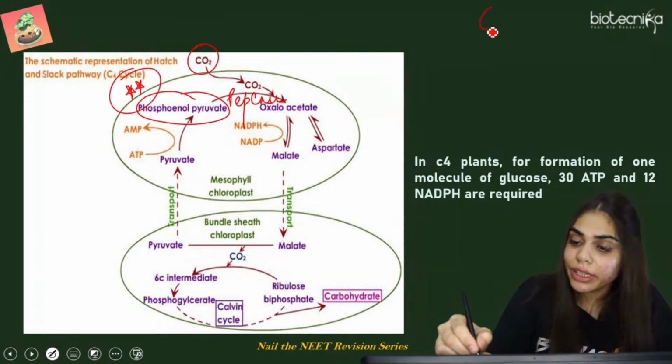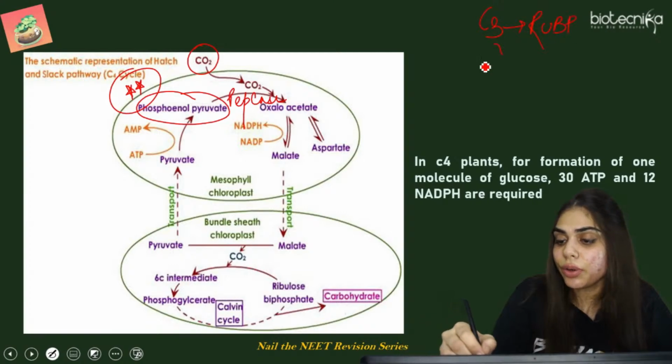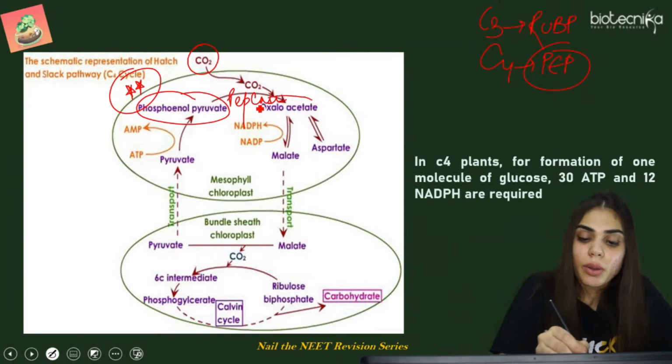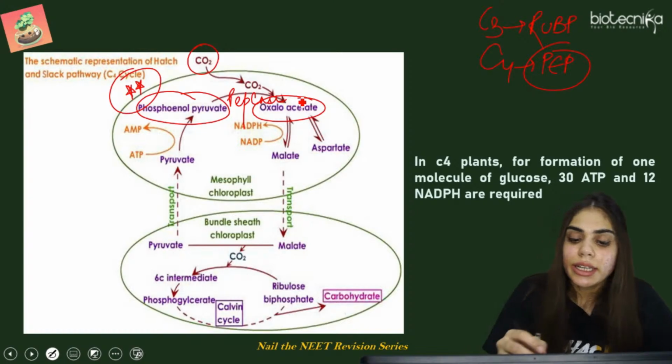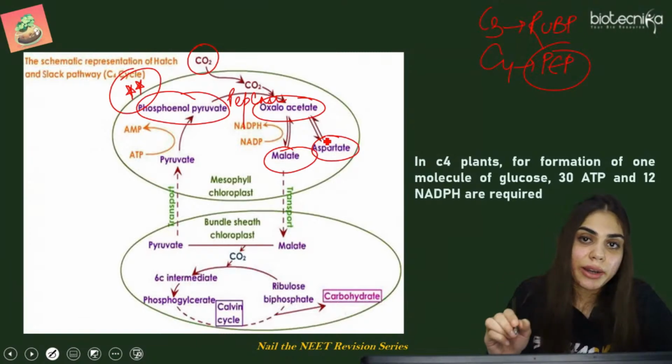In case of C3, it was RUBP, but in case of C4, it is phosphoenol pyruvate. Once it accepts carbon dioxide, it forms oxaloacetic acid. This oxaloacetic acid can be interconverted to malate, that is malic acid, or aspartate, that is aspartic acid.